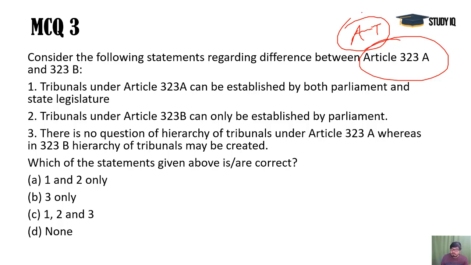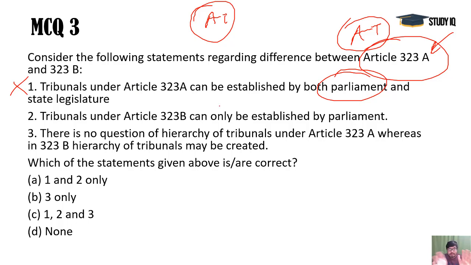So you must remember some things here: administrative tribunals can only be established by Parliament. This power is given to Parliament, that by the process of lawmaking, it will bring laws and establish the administrative tribunals. So the first is wrong, because it is not only the power of Parliament. 323A means the administrative tribunals, and the tribunals for other matters can also be established by the state governments apart from Parliament. So both legislatures are allowed there. So this is also wrong.